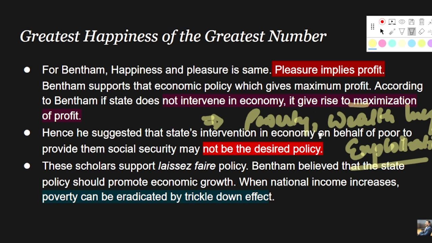He suggested state intervention in economy on behalf of the poor to provide them social security may not be a desired policy, right? So the very genuine question might come: if this will be the case, won't it lead to the ill effects like poverty, wealth inequality, exploitation of resources, exploitation of powers, right? Where the big fishes will end up eating the smaller ones. Won't this be the case? What does Bentham answer here? How is Bentham approaching those sorts of issues, right?